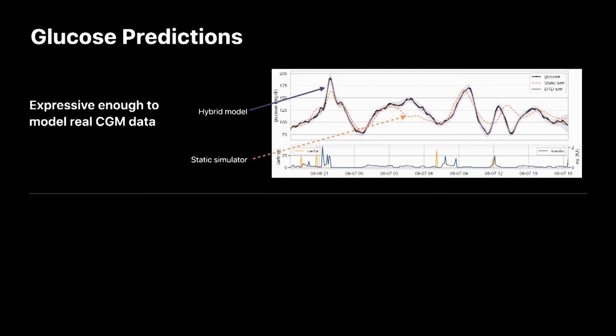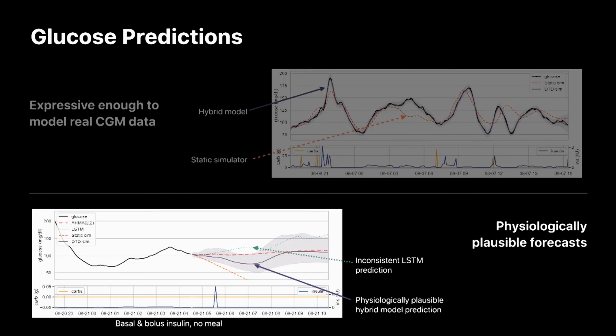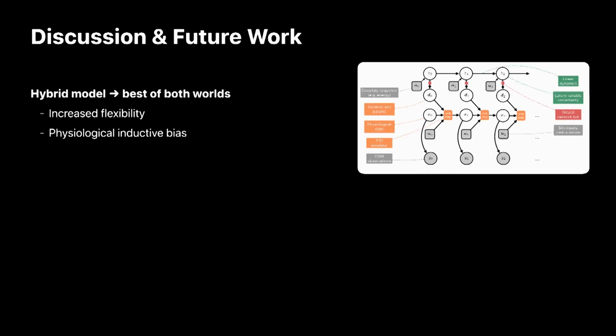We find that, while the static T1D simulator struggles to model real CGM data, the increased flexibility of the hybrid approach allows for a far more accurate description of CGM data. Additionally, the hybrid model inherits realistic constraints from the T1D simulator. While a purely statistical model may make physically inconsistent forecasts, such as glucose rising after a bolus insulin dose, we find that the hybrid model makes physiologically plausible forecasts in new contexts.